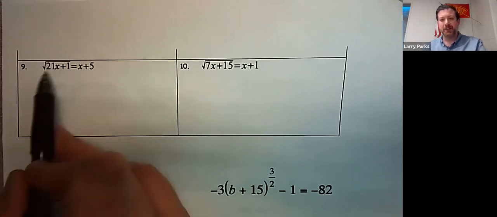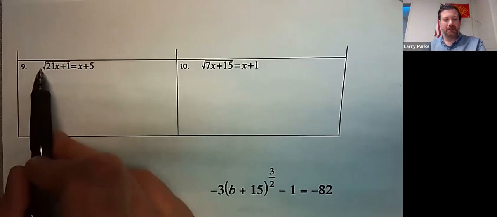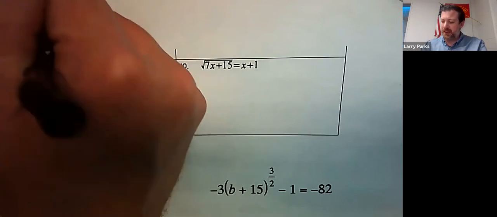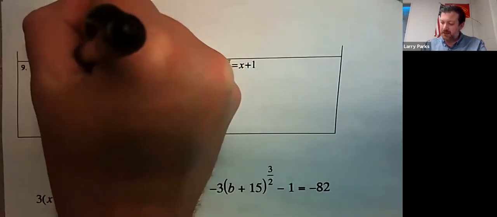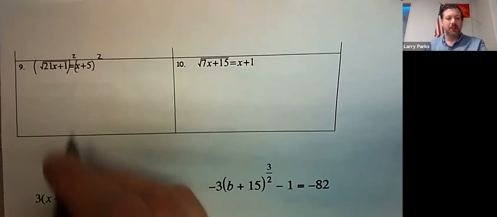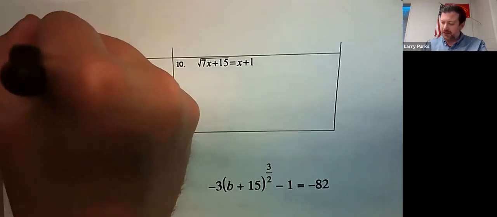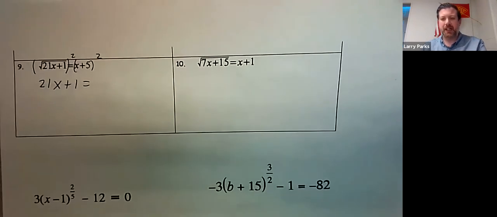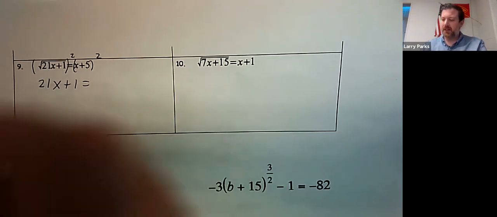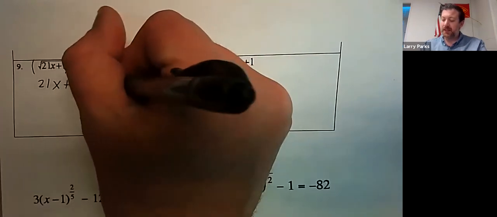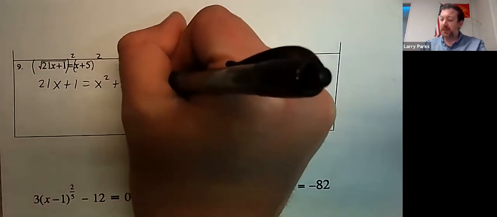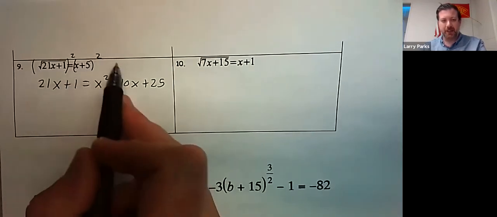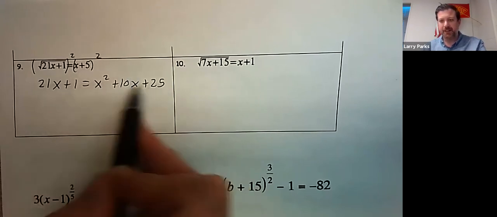And it's one like this. You have a square root equal x plus 5. To undo square root, you square both sides. Square root and square cancel. And then if you take x plus 5 times x plus 5 and you distribute, you get x squared plus 10x plus 25. So if I write that down twice, I do x times x times 5, 5 times x, 5 times 5, I get this.